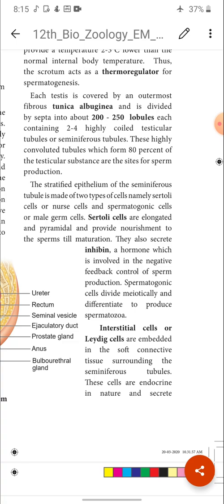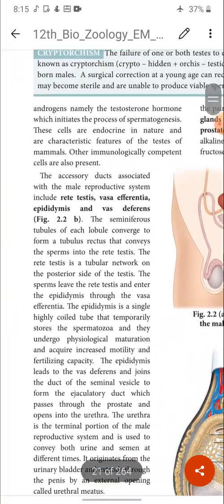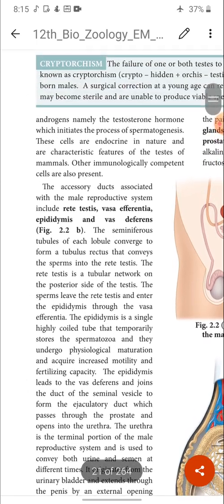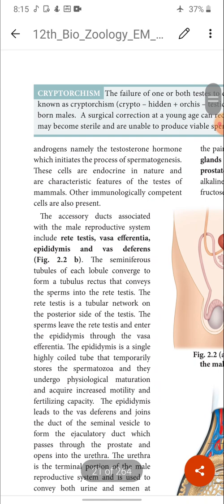These cells are endocrine in nature. They secrete androgens, namely the hormone testosterone, which initiates the process of spermatogenesis. These cells are a characteristic feature of the testis of mammals. Other immunologically competent cells are also present. Okay, children, hope you could understand this. I will stop with this.